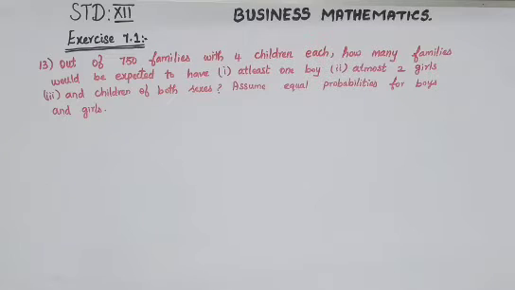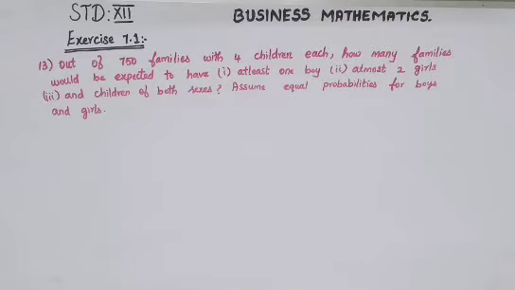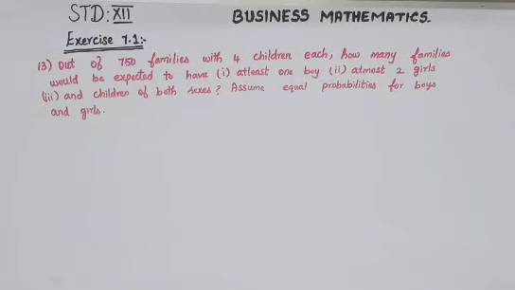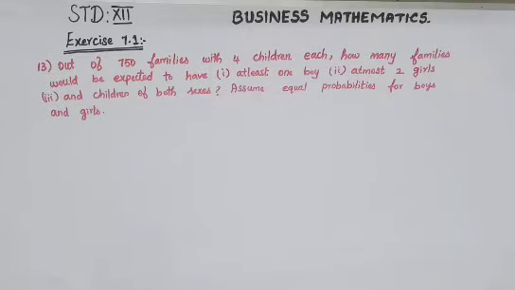Standard 12th Business Mathematics, Exercise 7.1, 13th question. Out of 750 families with 4 children each, how many families would be expected to have: first subdivision, at least one boy; second subdivision, at most 2 girls; third subdivision, children of both sexes? Assume equal probabilities for boys and girls.